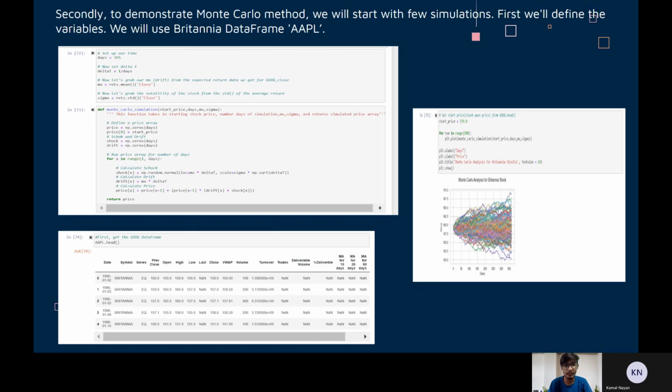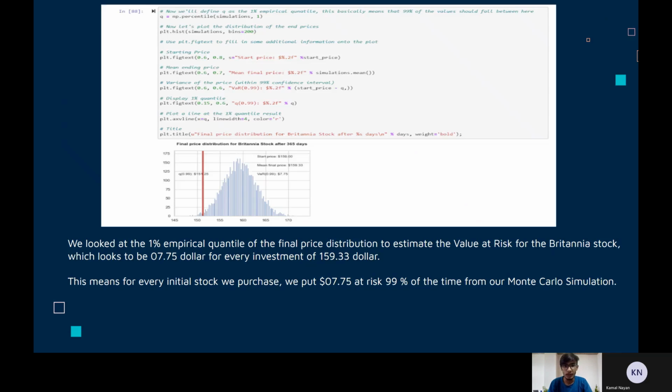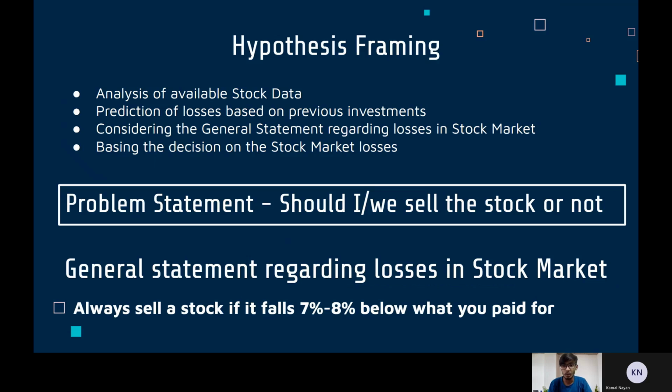The Britannia data frame AAPL is used to demonstrate the Monte Carlo simulation, and we have estimated that for every investment of $159.33 made at the beginning, we are 99% confident that we would face a loss, or a risk value, of $7.75. To frame the hypothesis, we need to have complete information on the data set and a rule or a statement to base our hypothesis upon.